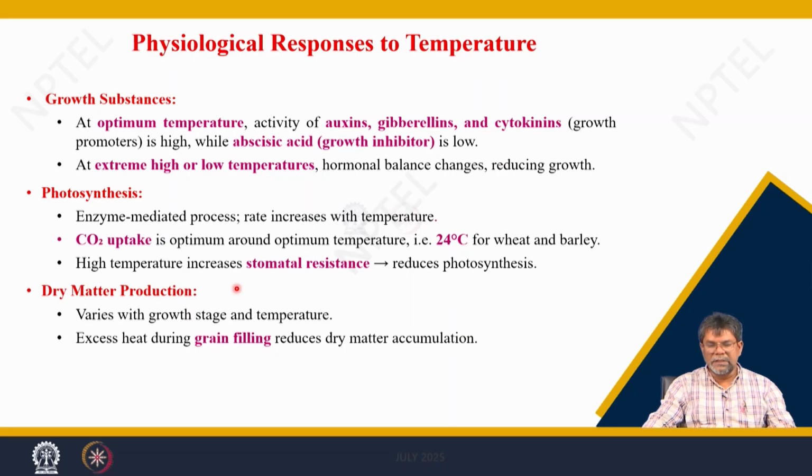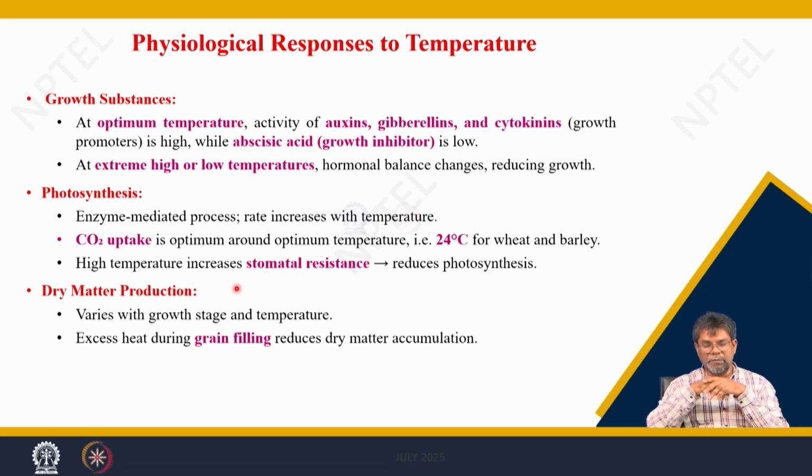Now the physiological response to temperature. At optimum temperature, crop growth happens because of growth hormones. There are growth regulators, hormones that promote growth, and some hormones that inhibit growth. The growth promoters are auxins, gibberellins and cytokinins, and the growth retardant or inhibitor is abscisic acid.